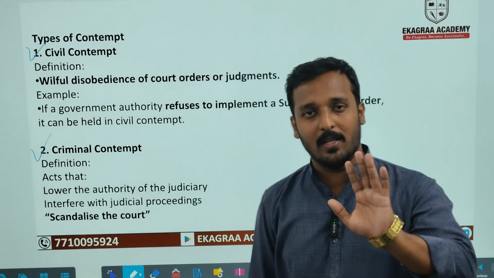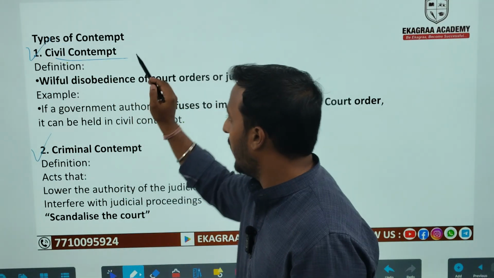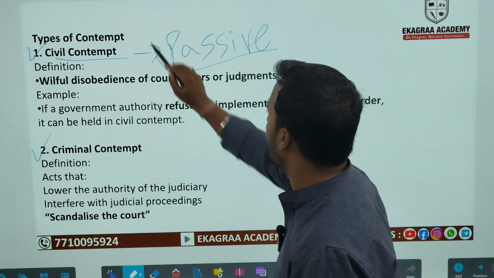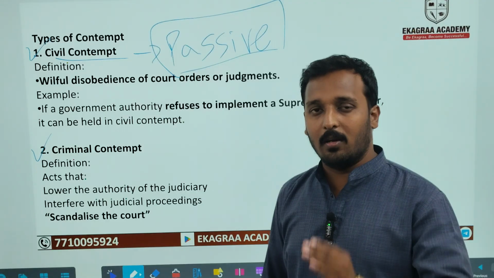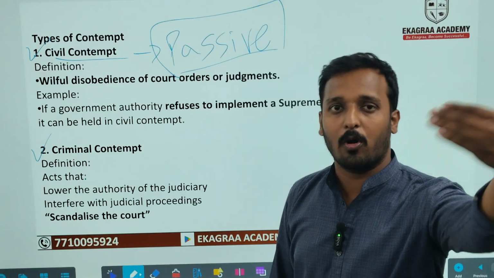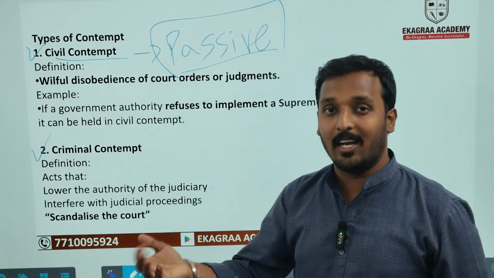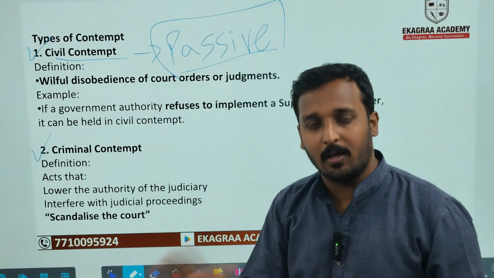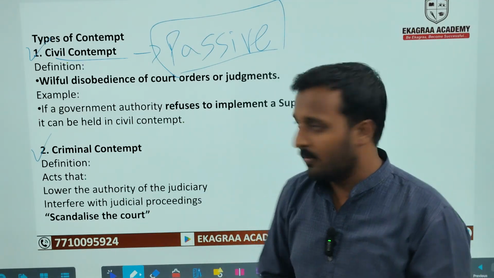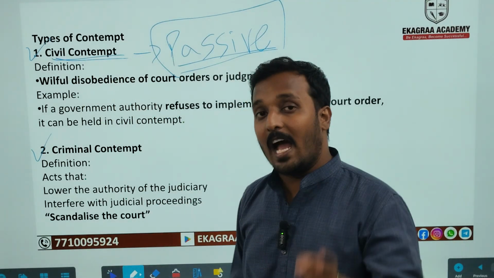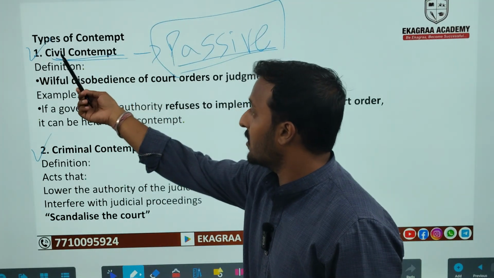Remember, the main difference is that in civil contempt, you are passive. Passive means the court has given a verdict, direction or order, and you are not following it. You are not violating it by doing the complete opposite, but you are inactive. That is passive in nature, and if you do that, the court has the power to hold you in civil contempt.